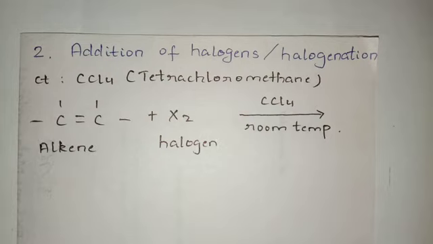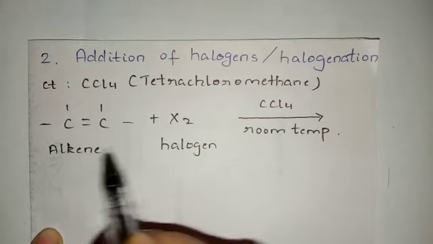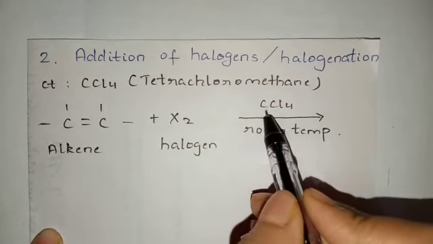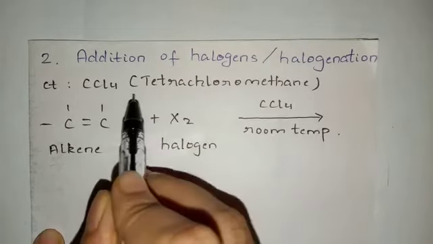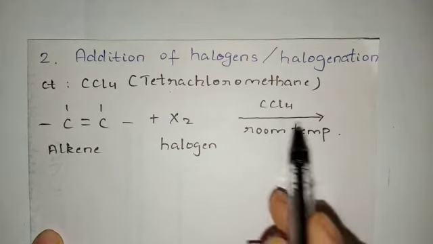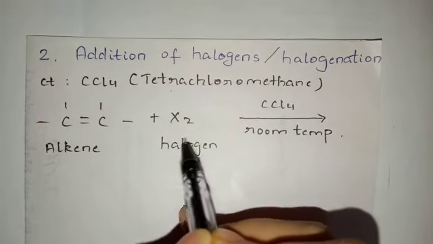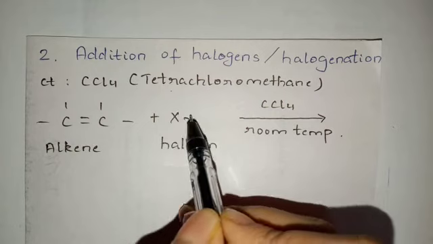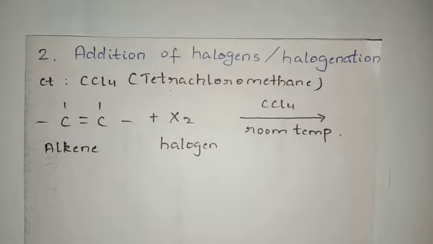Now students, here we are doing halogenation, that is we are adding halogen X2 to our alkene. We will be adding halogen in presence of CCl4 at room temperature. Students, what is CCl4? CCl4 is nothing but your tetrachloromethane. So this CCl4 is my catalyst at room temperature. One very important thing to note is that no matter what halogen you are taking, for example if you are taking Cl2 or Br2, the catalyst is going to remain CCl4 only.